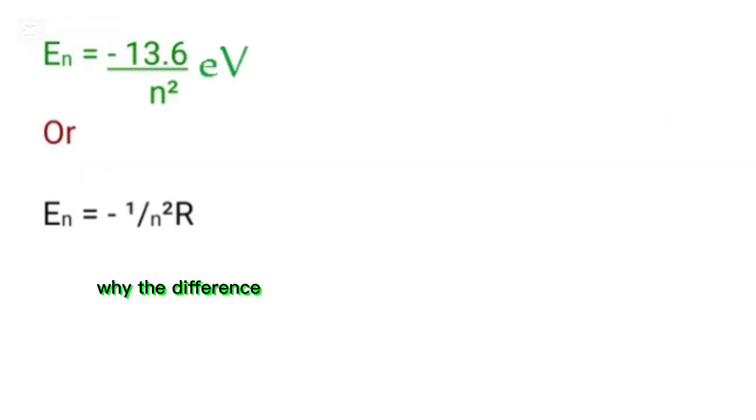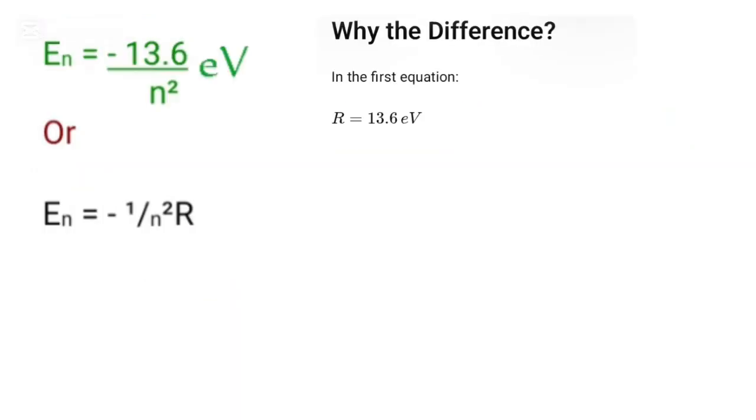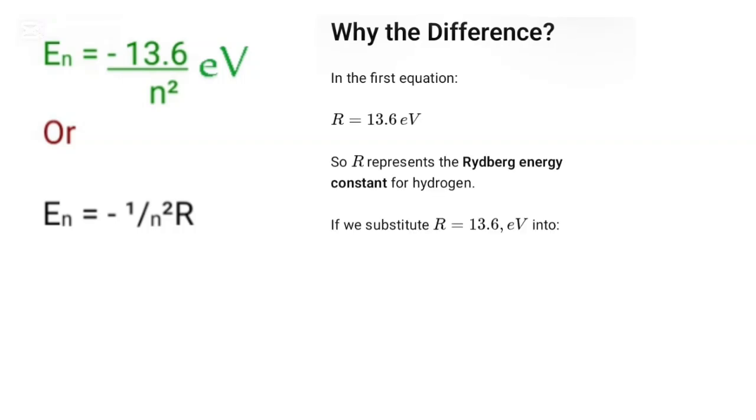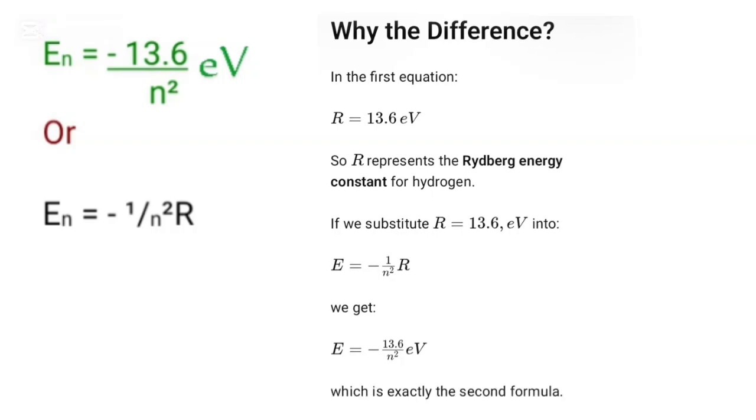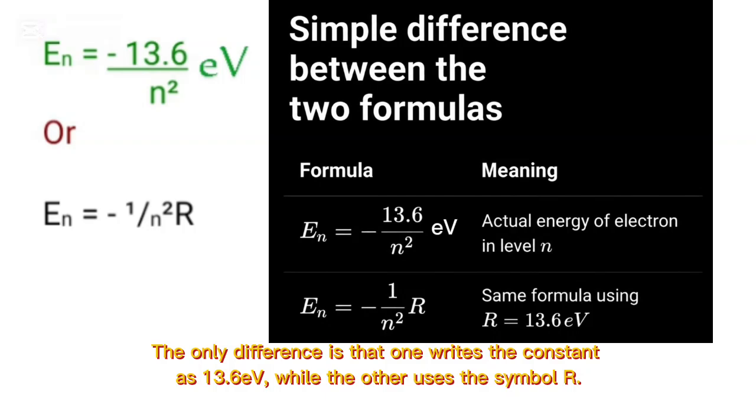Why the difference? In the first equation, R = 13.6 electron volts. If we substitute R = 13.6 electron volts into equation 1, we get En = -13.6/n² electron volts, which is exactly the second formula. The only difference is that one writes the constant as 13.6 electron volts, while the other uses the symbol R.